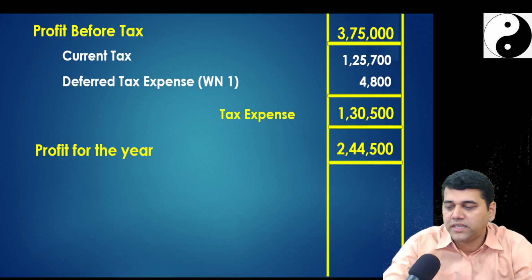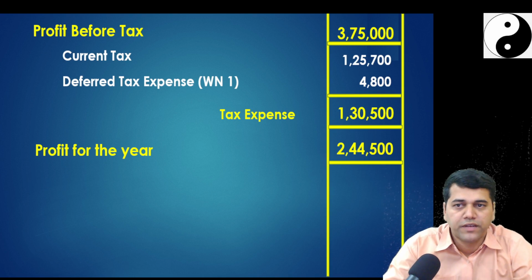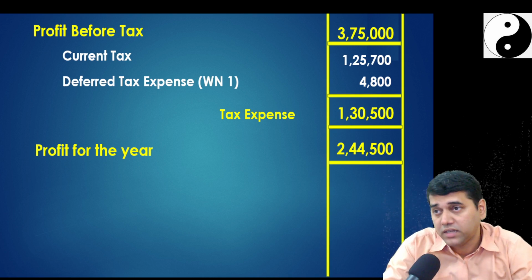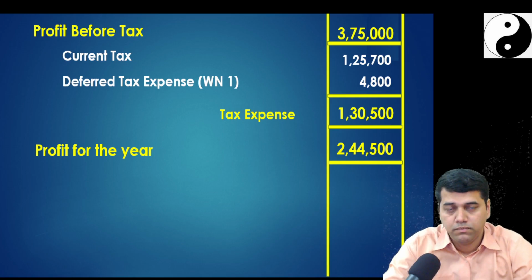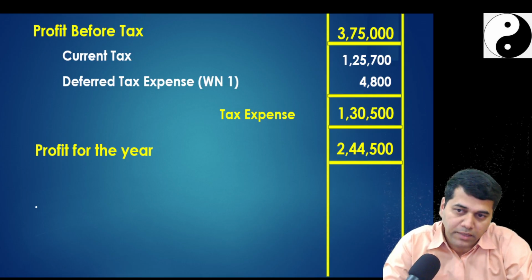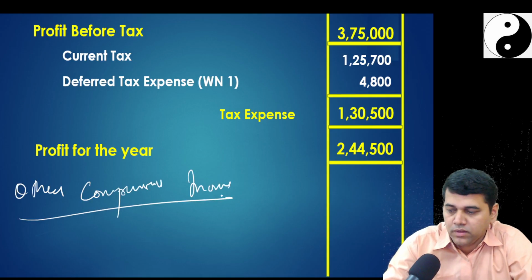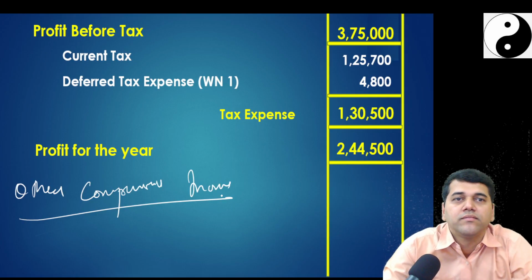So we understand that there are three adjustments. One is of the deferred tax, one is of the current tax, and there is the other income. Should I not prepare an OCI? So right below this only, other comprehensive income. What is the first item?